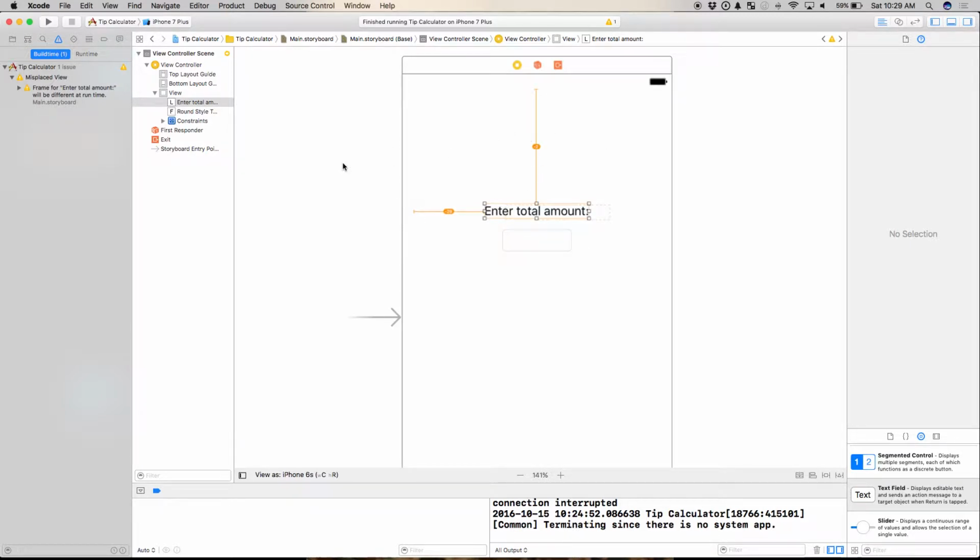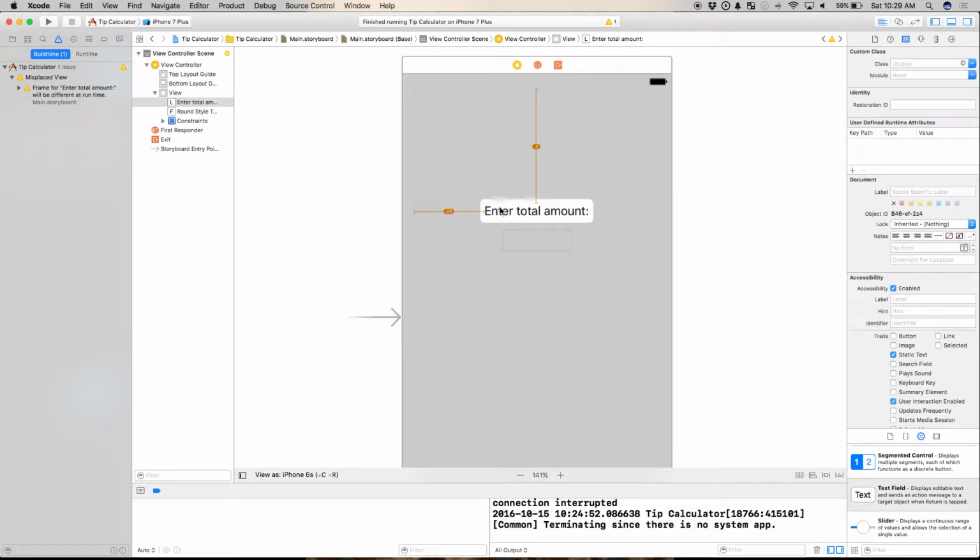There's an easy fix for that. We're going to click on this, and I'm going to go down to the Auto Layout button down here. All right, resolve auto layout issues. I know you can't see it real well here, but it's a little triangle. It looks like a little triangle inside a TIE fighter, okay?